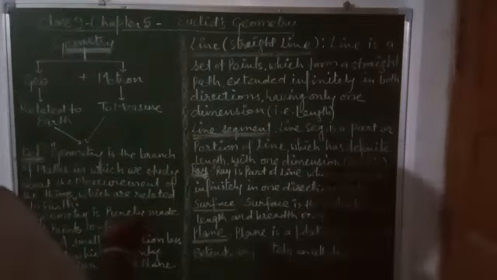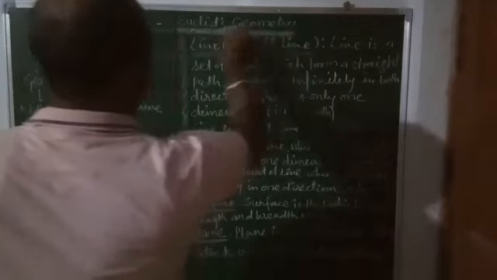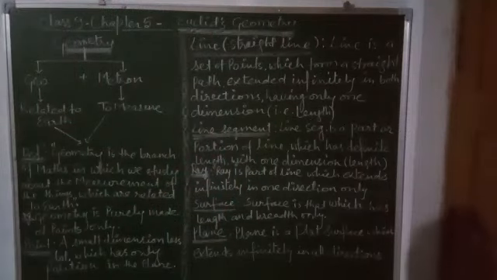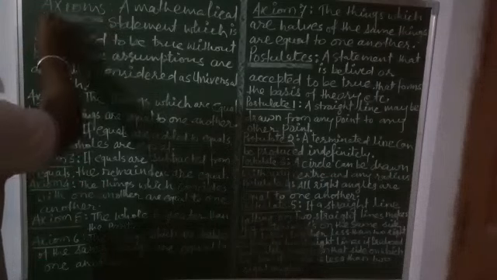So these are some basic terms used in Euclid geometry. Euclid geometry focuses only on Euclid's axioms and Euclid's postulates. We have 7 axioms and 5 postulates.